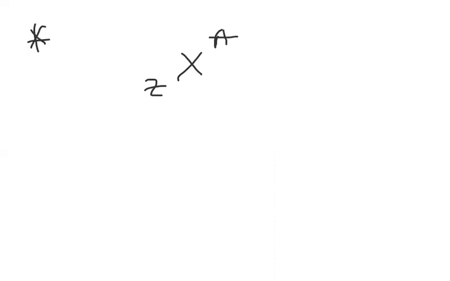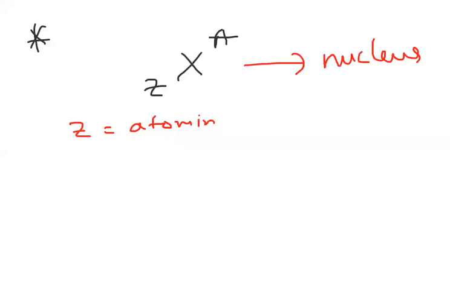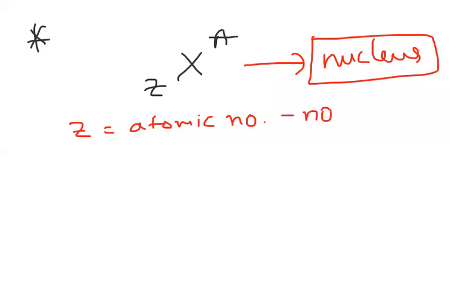I have taken one particular nucleus, and for that element nucleus I have given the name X. Z is called the atomic number of the given element. It is also called the number of protons. For a nucleus, the atomic number is the number of protons.